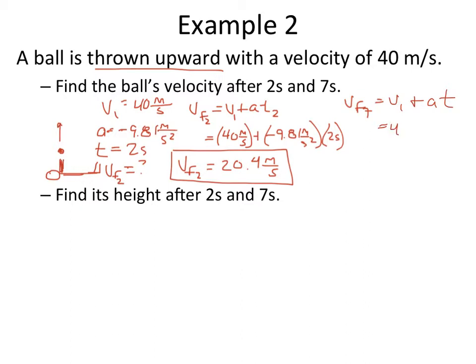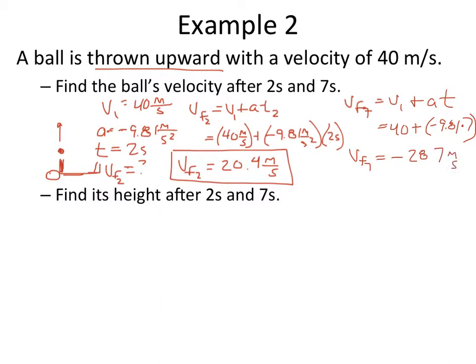So that's going to be 40, for the sake of space I'm going to leave out my units, plus negative 9.81 times 7.